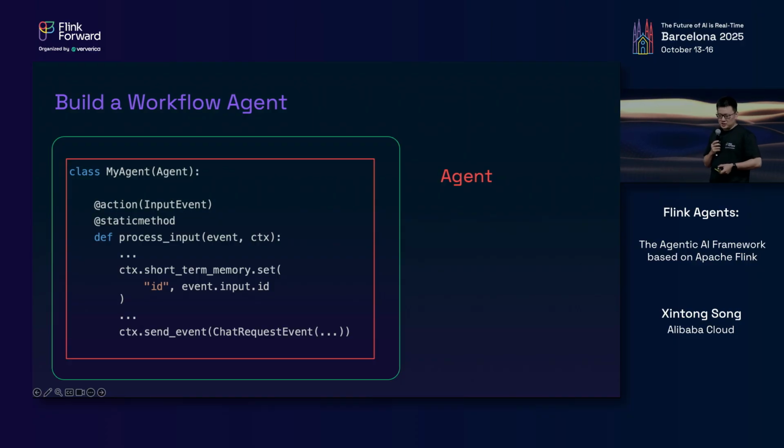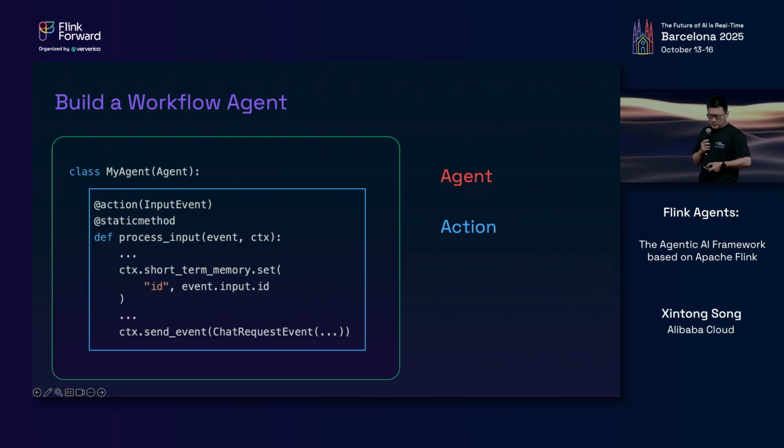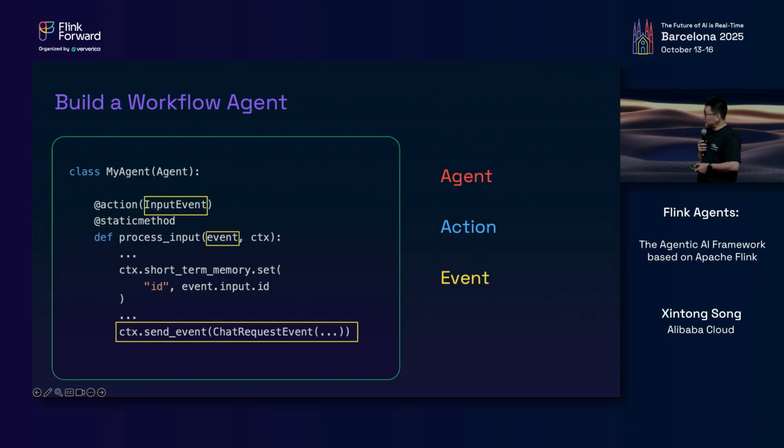An agent consists of two fundamental building blocks, which are actions and events. Here we have defined an action called process_input. As you can see, the action is just a decorated static method. Actions are triggered by certain types of events specified in its decorator.